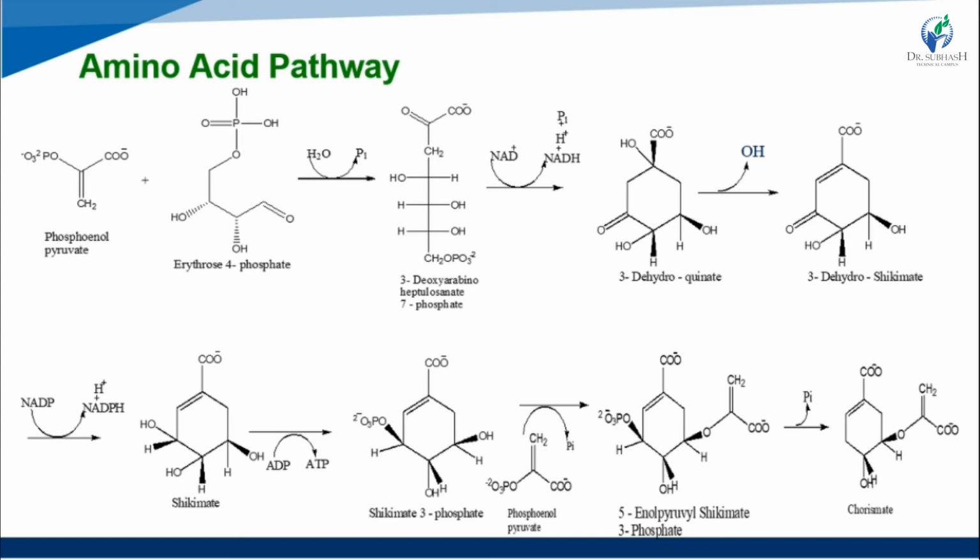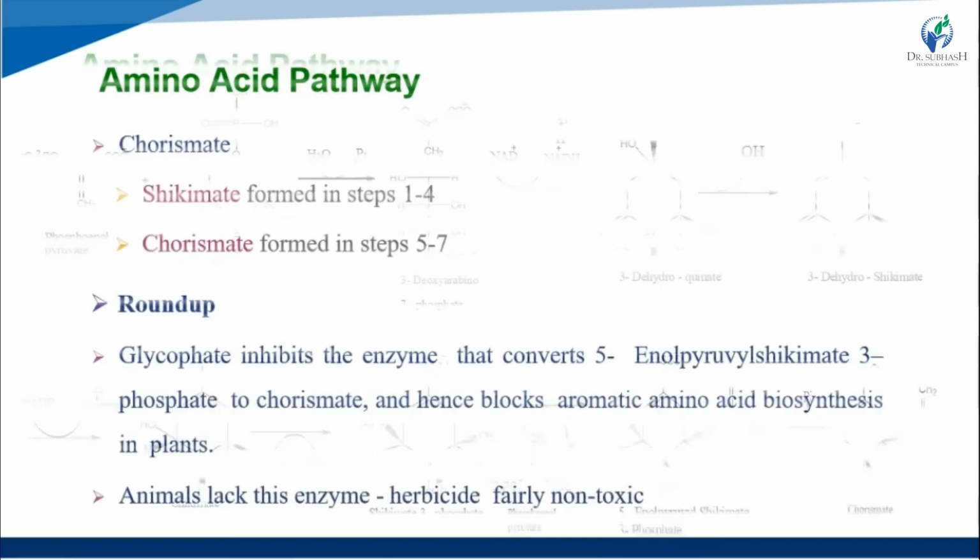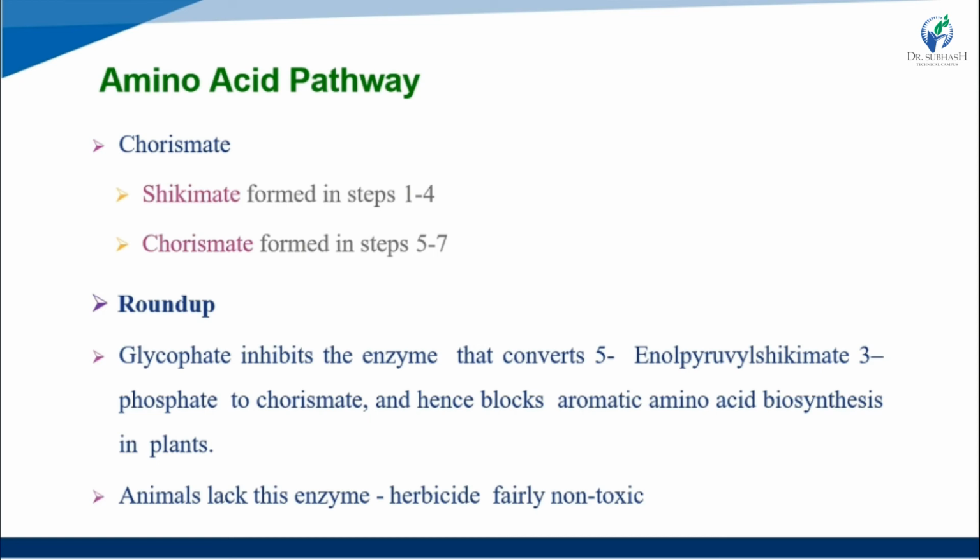So this is chorismate, this is the amino acid. Shikimate is formed in steps 1 to 4, okay. After making shikimate, then chorismate is formed in steps 5 to 7.